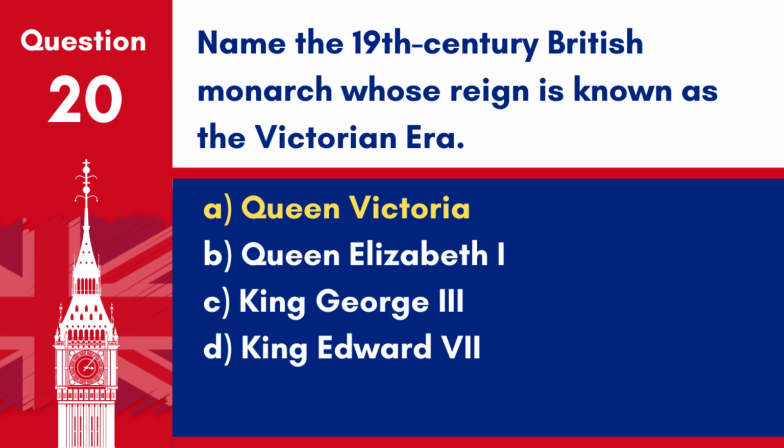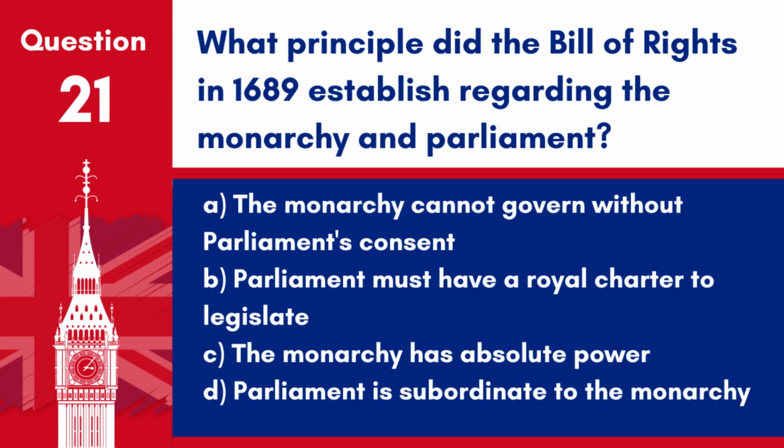Answer A. Queen Victoria. Her reign, known as the Victorian era, was marked by industrial, cultural, political, scientific, and military change within the United Kingdom. Question 21. What principle did the Bill of Rights in 1689 establish regarding the monarchy and Parliament? A. The monarchy cannot govern without Parliament's consent.